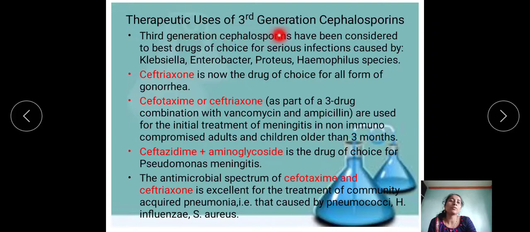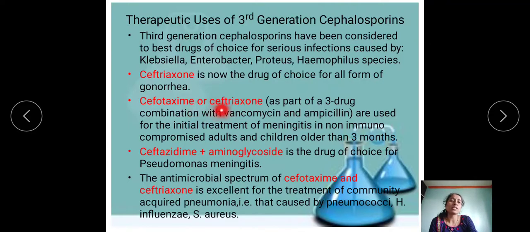Then therapeutic uses of third generation cephalosporin. There are a number of therapeutic uses, and it is the best choice for serious infections caused by Klebsiella, Enterobacter, Proteus and Haemophilus species. Ceftriaxone is now the drug of choice for all forms of gonorrheal infection or gonorrhea. Then